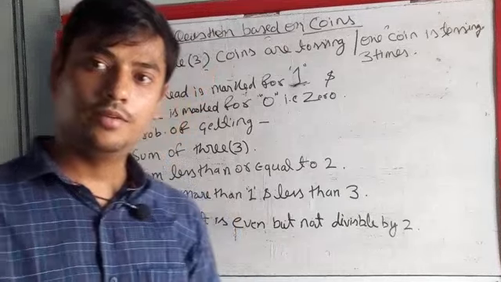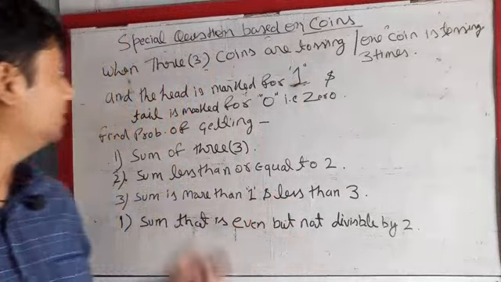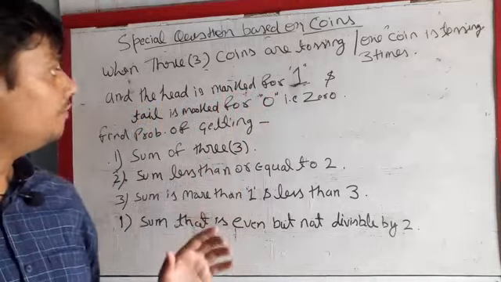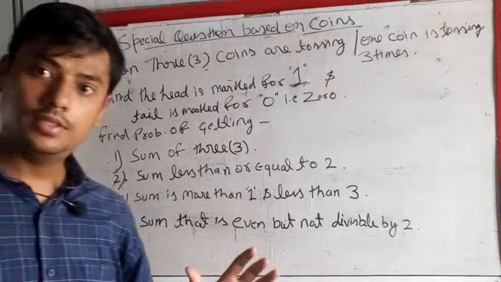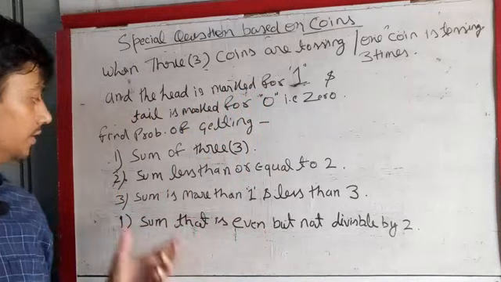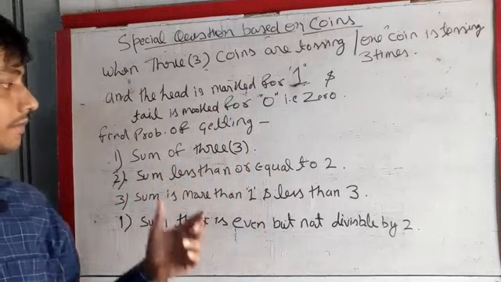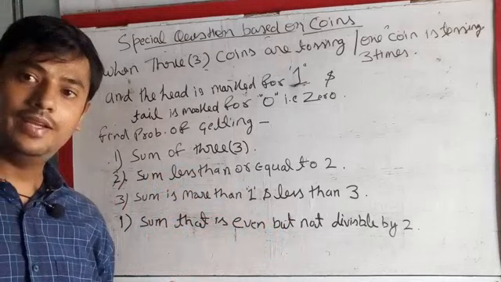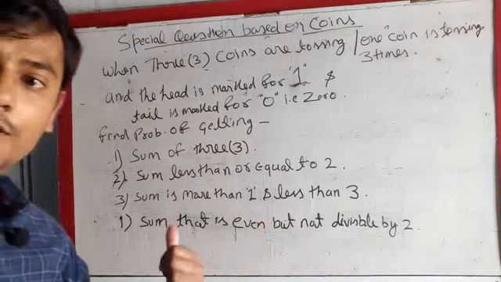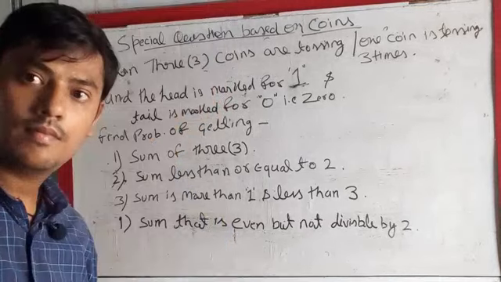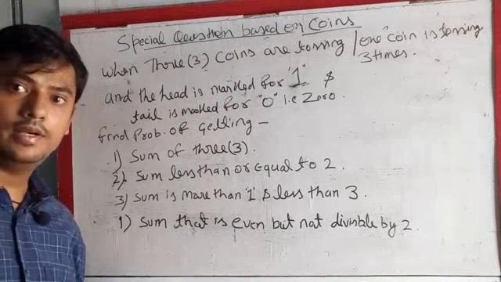One more question with respect to three coins. Here the head is marked as 1 and the tail is marked as 0. Then answer the following questions: sum of 3, sum less than or equal to 2, sum more than 1 but less than 3. All these are very unique questions. Just do it. See clearly here.